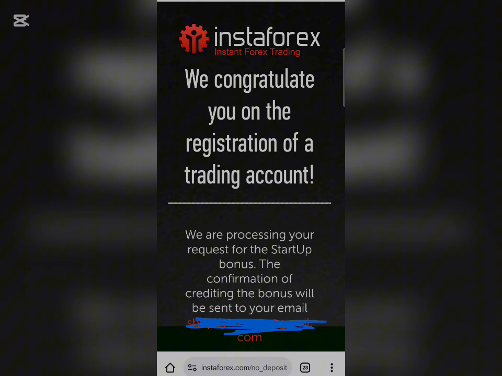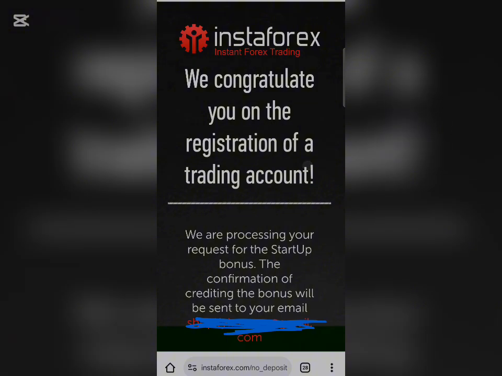If you scroll down a little bit from this page, you will see your trader account ID and your login password right there. If you can't find it here, head over to your email, and you will see the confirmation there. Now let's head over to our email and let me show you how you can log into your trading account and start trading.